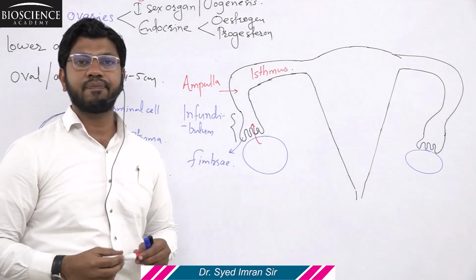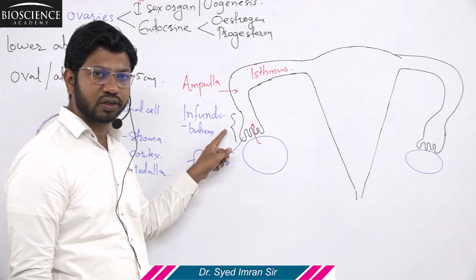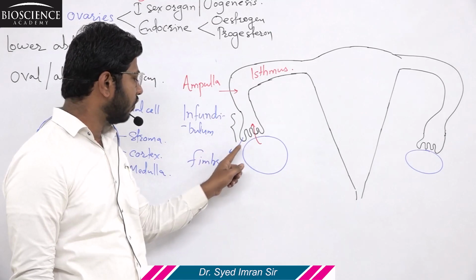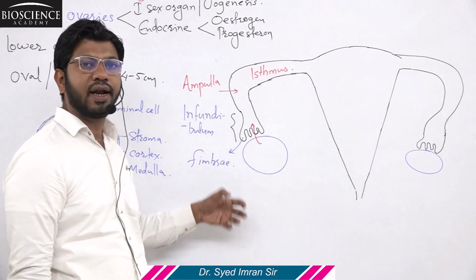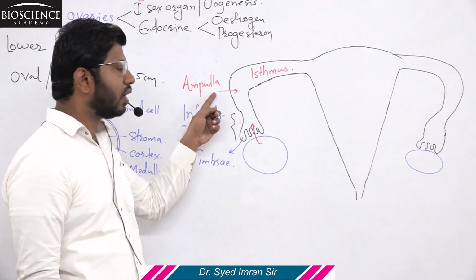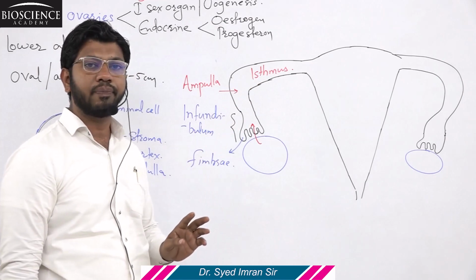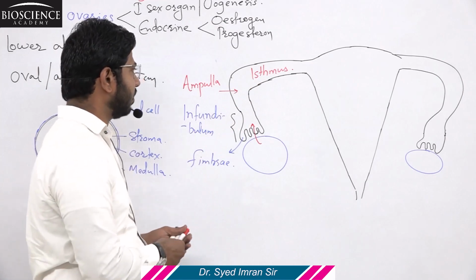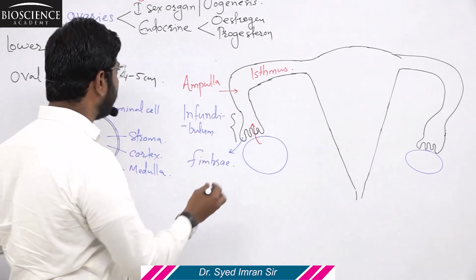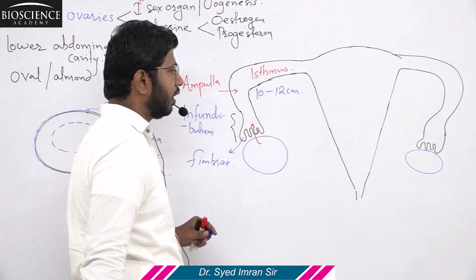These are the different parts of the fallopian tube. The first part near the ovary is the funnel-shaped structure known as the infundibulum. The fingers are fimbriae, which collect the ovum or secondary oocyte from the ovary. The ampulla is the broad portion, and the narrow long tube up to the uterus is called the isthmus. The length of each fallopian tube is 10 to 12 centimeters.